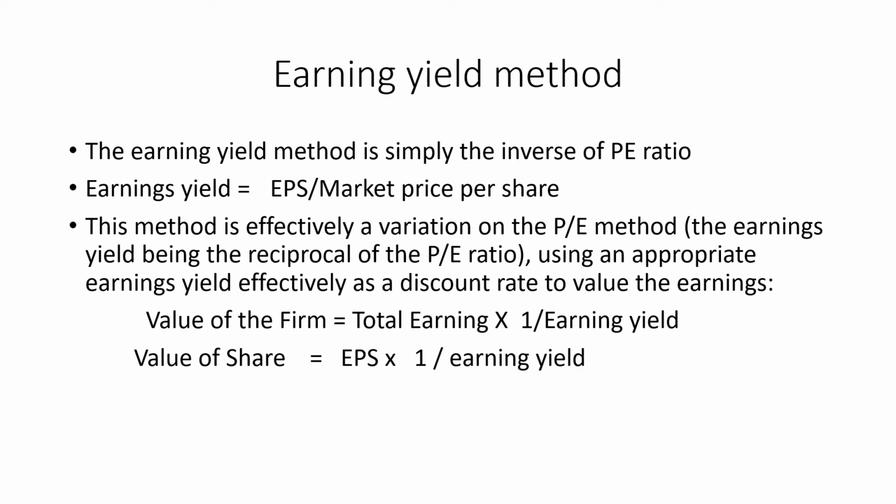This method is effectively a variation on the price earning method, the earning yield being the reciprocal of the price earning ratio, using an appropriate earning yield effectively as a discount rate to value the earnings. So value of the firm is equal to total earning multiplied by 1 by earning yield. So EPS multiplied by 1 divided by earning yield. This would be the formula for the earning yield method.